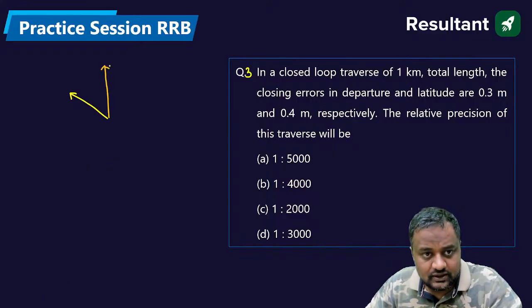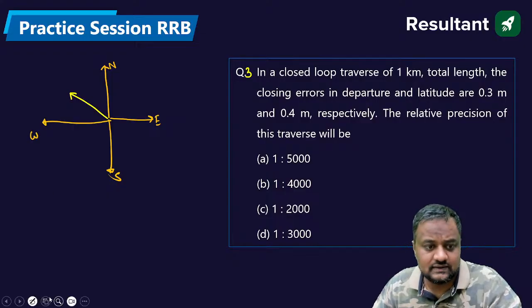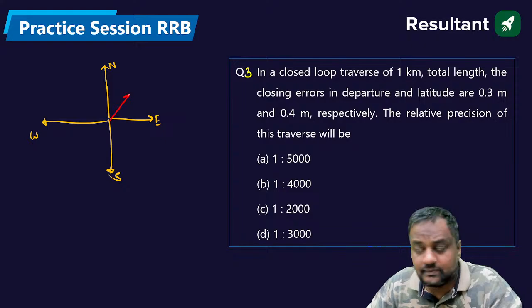So if I put here the north axis, east axis, south axis, and west axis, then the error we are having has latitude and departure as 0.3 and 0.4. So this is the departure, 0.3, and this projection is 0.4.